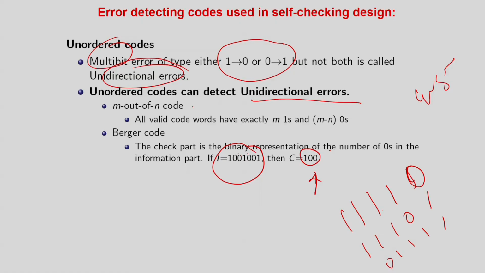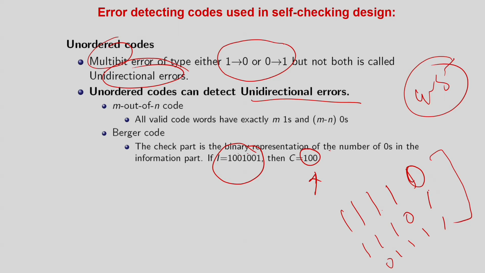So I think till now, if you are with me, we are looking at some kind of advanced codes compared to parity, which can withstand multiple bit flips but unidirectional, and for that we are going to use unordered codes. And of course, as you have seen, this is actually an unordered code, you can easily appreciate. Now you have to appreciate that this m out of n code, I am taking an example of 4 out of 5 codes, is an unordered code.